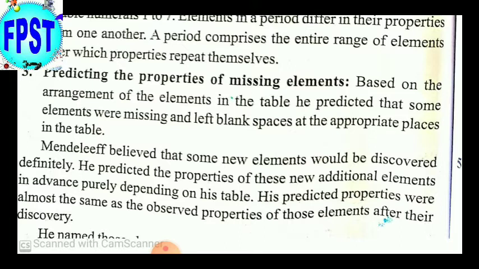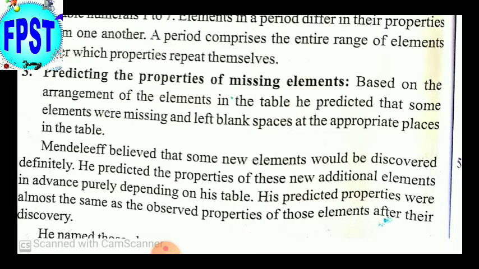Later on, we came to know about them. Mendeleev believed that some new elements would definitely be discovered. He predicted the properties of these new additional elements in advance purely depending on his table.